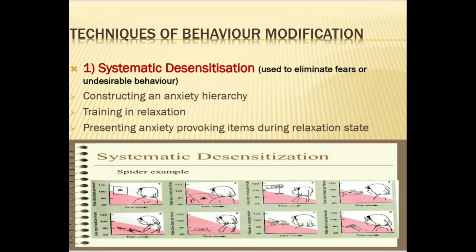Discuss the different steps of changing the behavior of the child. Now, how these steps will be changed by using different techniques. So techniques of behavior modification: first is systematic desensitization, used to eliminate fear or undesirable behavior. Systematic desensitization uses the principle of counter conditioning, which counters the anxiety connected with a particular behavior or situation by inducing a relaxed response to it instead.